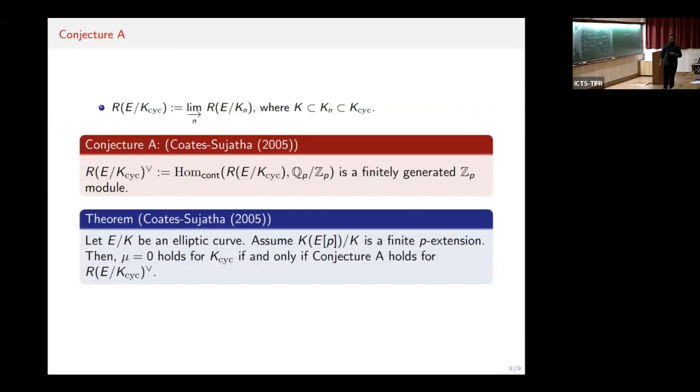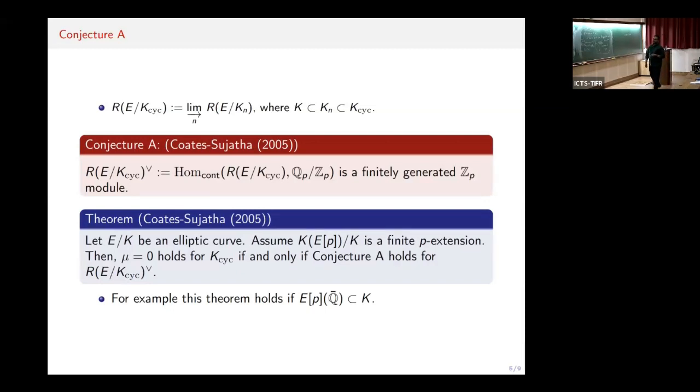So let E over K be an elliptic curve, and K(E[p]) is the extension obtained by adjoining the p-torsion points of the elliptic curve over the field K. Assume that K(E[p]) over K is a finite p-extension. Then the Iwasawa main conjecture holds for K_cyc if and only if conjecture A holds for the Pontryagin dual of the finite Selmer group of K_cyc. This condition, that K(E[p]) over K is a finite p-extension, is satisfied trivially, for example, when the p-torsion points of the elliptic curve over Q-bar are already inside K.